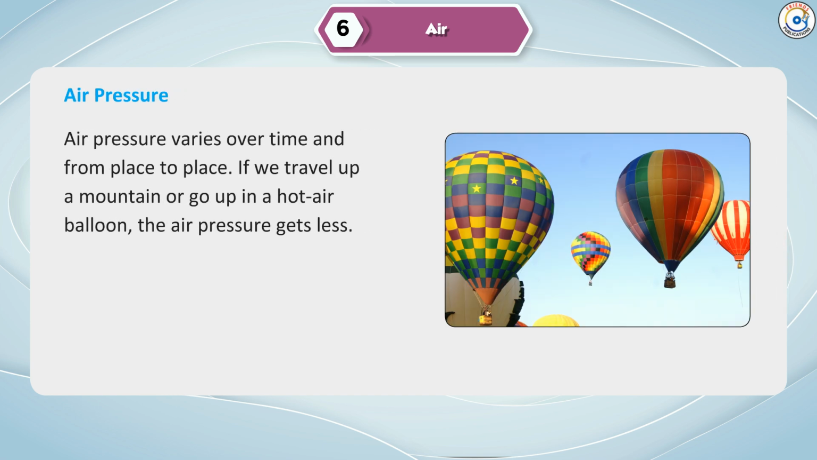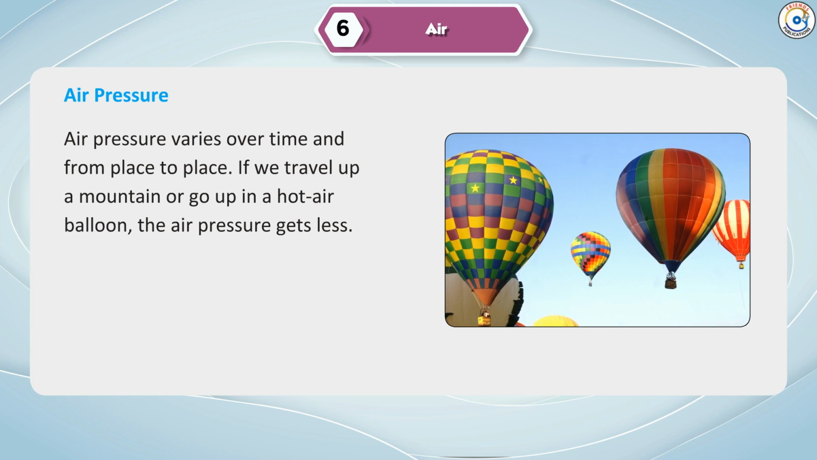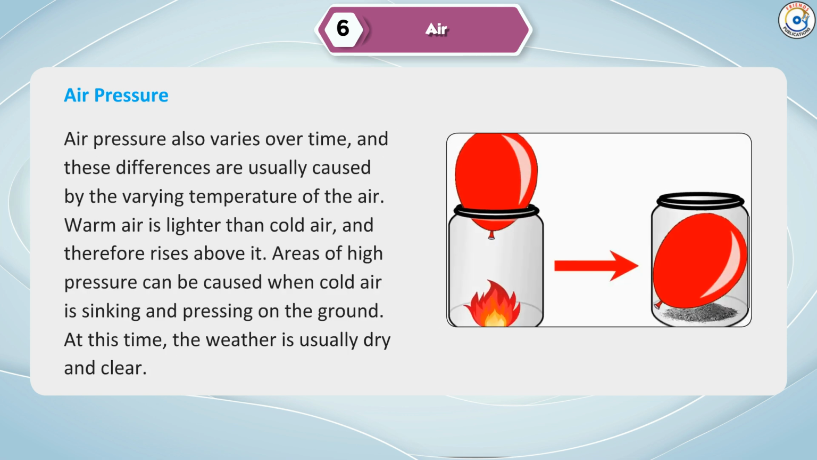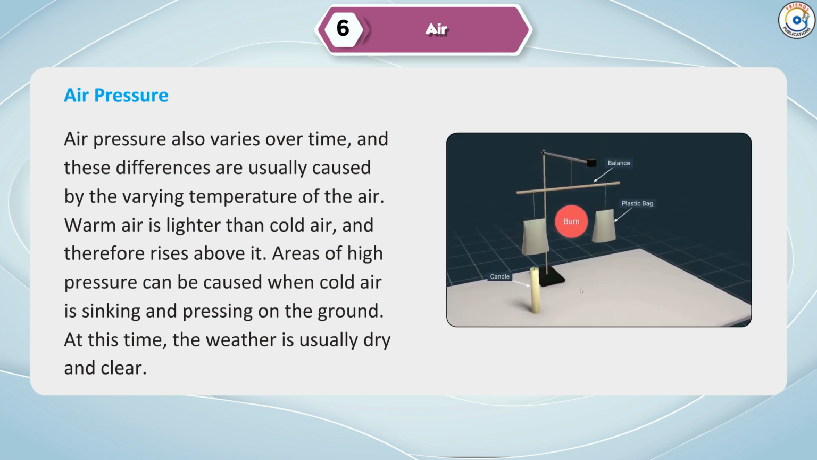Air pressure. Air pressure varies over time and from place to place. If we travel up a mountain or go up in a hot air balloon, the air pressure gets less. Air pressure also varies over time, and these differences are usually caused by the varying temperature of the air.